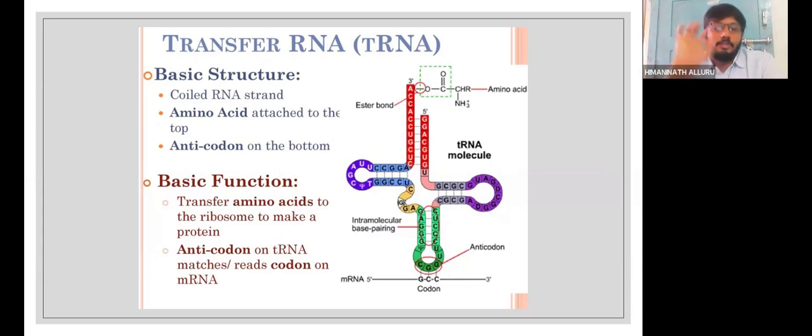Okay. Last question, teachers, to check whether you're all active. Which organelle helps in the formation of ribosomes?